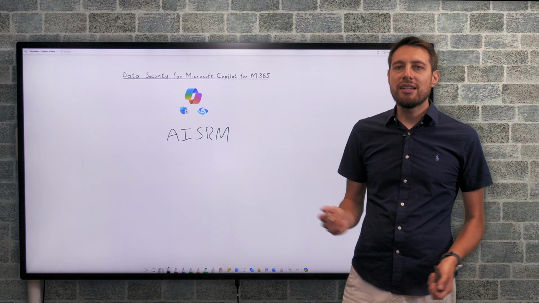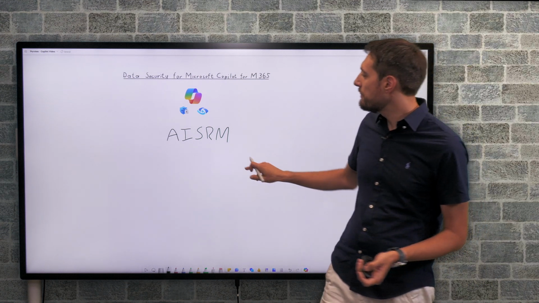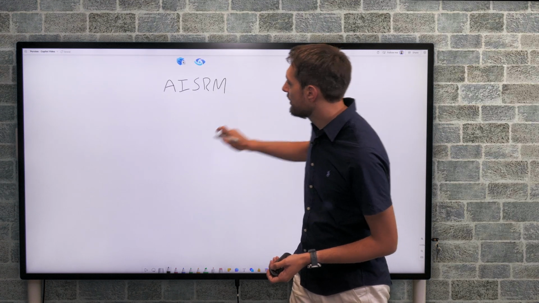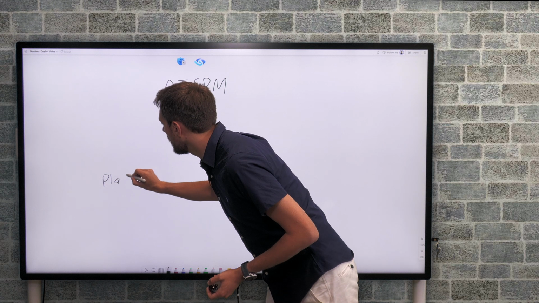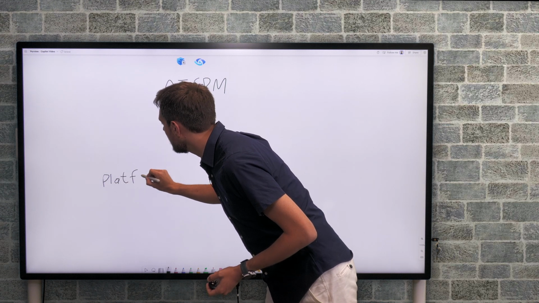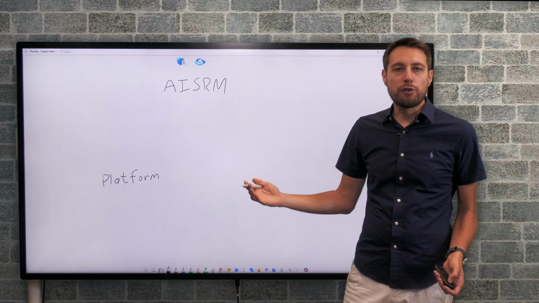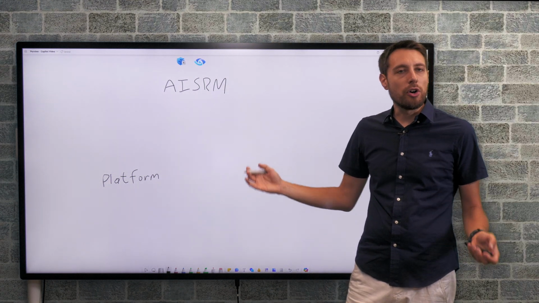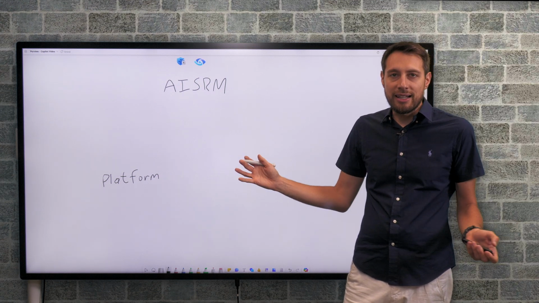Broadly speaking, we can divide AI services, and thus the responsibilities, into three parts. At the bottom, we can talk about platform. With that, we mean everything that the AI actually runs on. So here we have things like the infrastructure, the data center, the hardware, as well as the creation and the training of the actual AI.